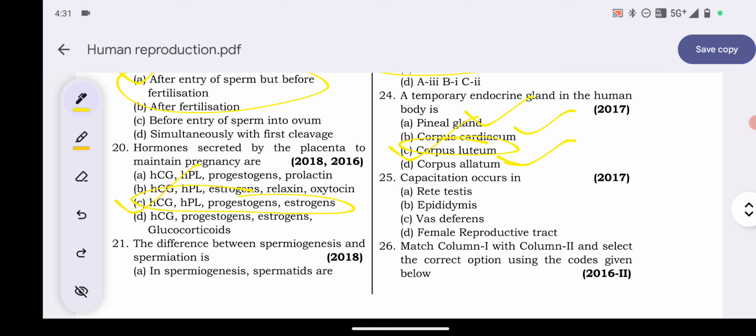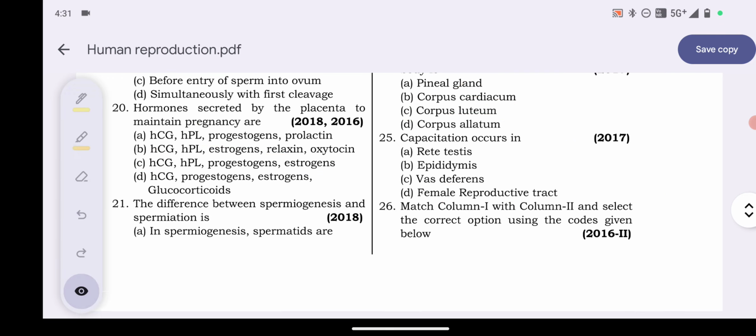Capacitation occurs in rete testis, epididymis, vas deferens, female reproductive tract. So here capacitation occurs at option D, female reproductive tract. Explanation: capacitation is the increase in sperm fertilization capability that occurs in the female reproductive system. So option D is your answer.